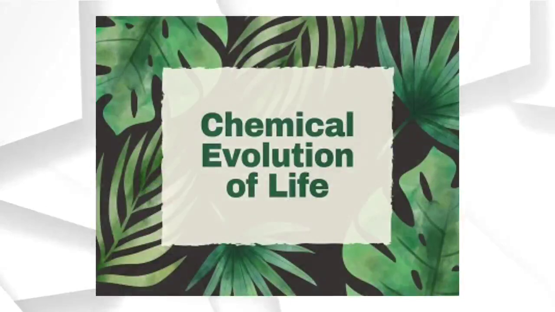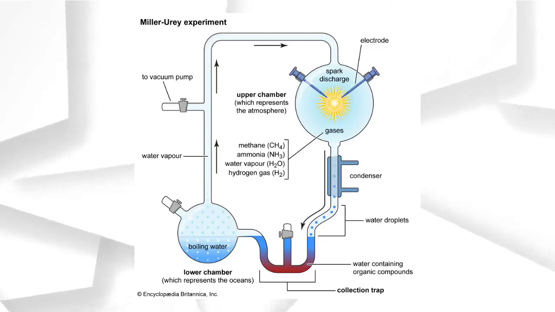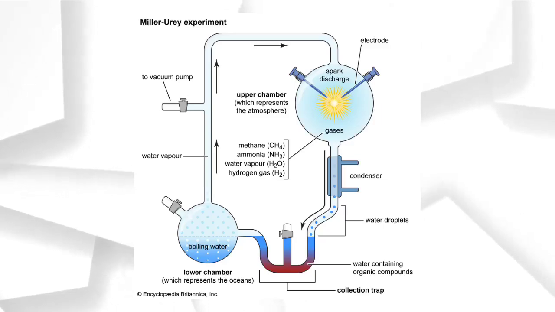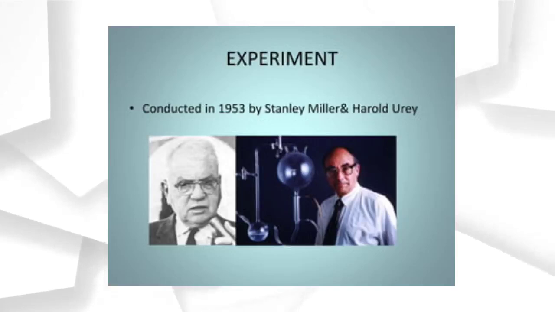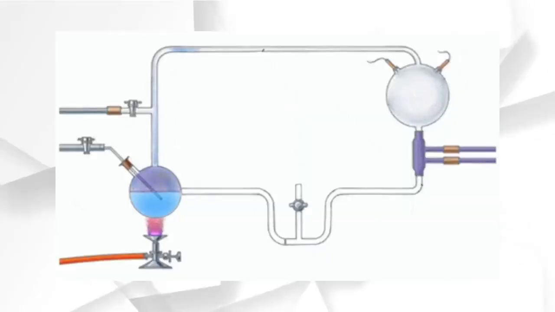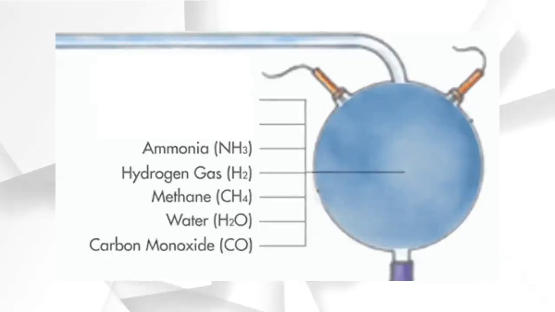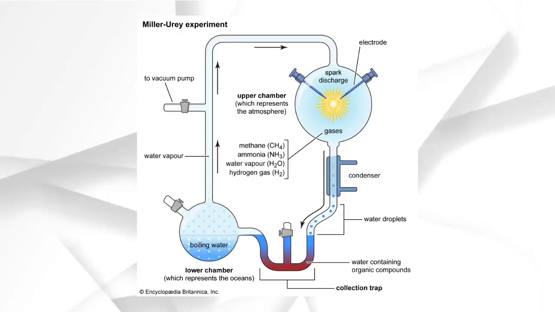Before going to the next argument, let's look at chemical evolution. In schools and universities, textbooks use Miller's experiment to prove chemical evolution, how life originated naturally without God's intervention. In 1953, scientist Stanley Miller performed an experiment that may explain what occurred on primitive Earth billions of years ago. He sent an electrical charge through a flask of a chemical solution of methane, ammonia, hydrogen and water. These gases are meant to be found in primitive Earth. After some days he got a few amino acids as a result.